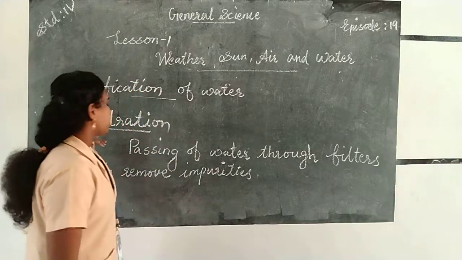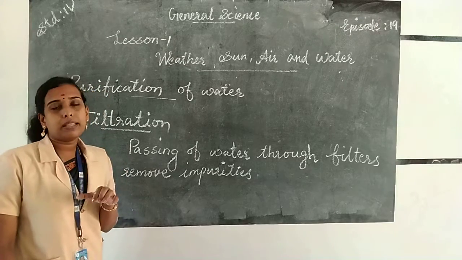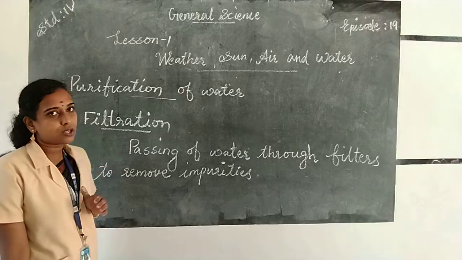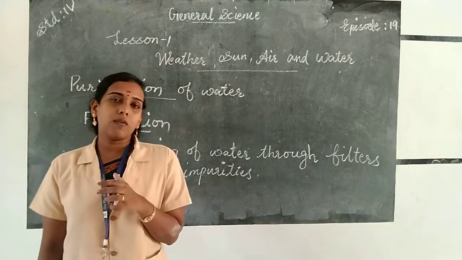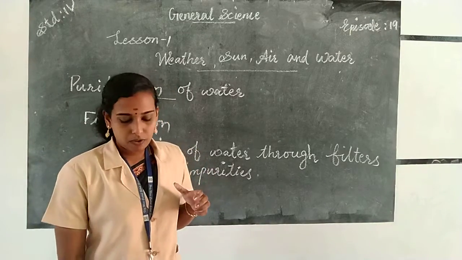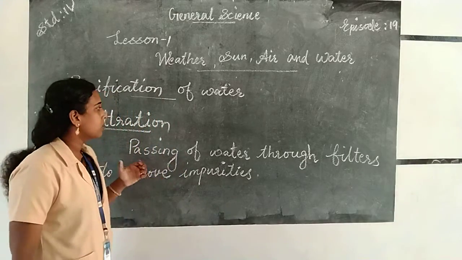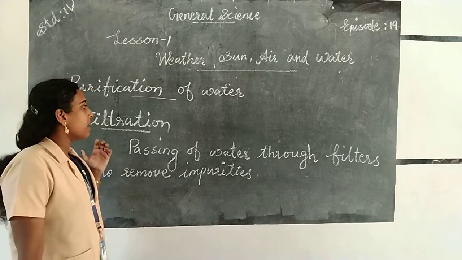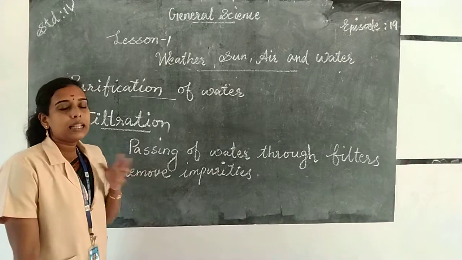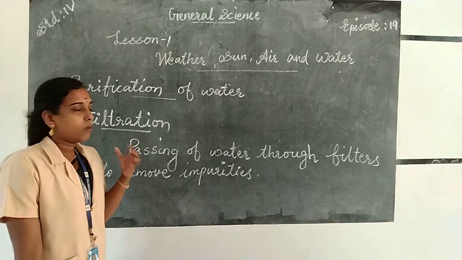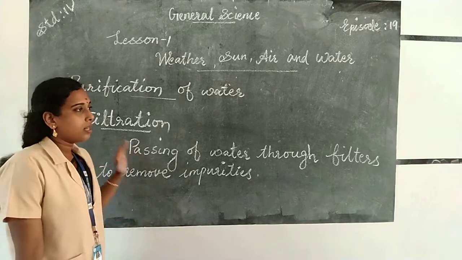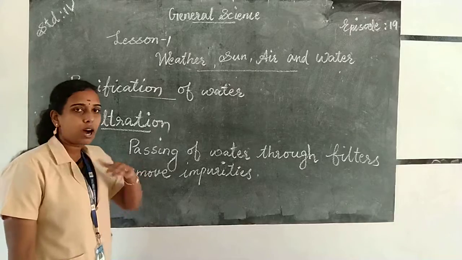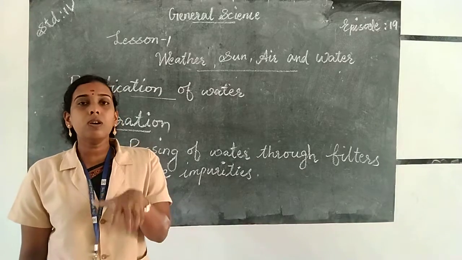Okay, so the first one is boiling. It's a simple method used to kill the germs present in the water, and the next one is sedimentation. The water stands for a few hours, then the impurities settle down at the bottom of the container, and the process is called sedimentation. Then the clean water is poured off into another container, that is called decantation. Then filtration. Filtration means the passing of water through filters.